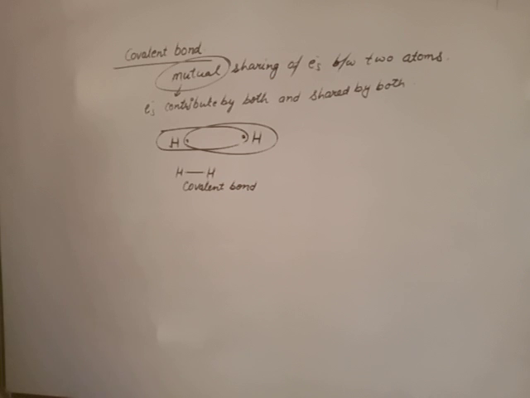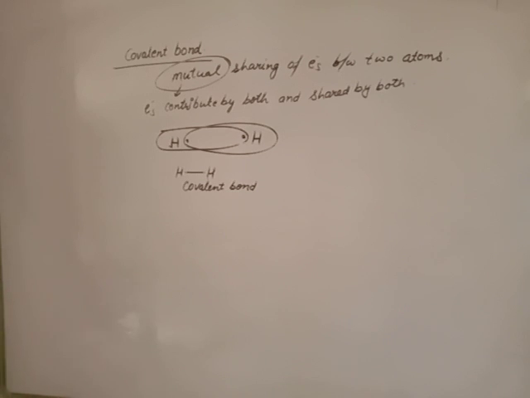So, define covalent bond. Covalent bond is defined as the bond formed by contribution and mutual sharing of electrons between two atoms to complete their octet or to attain the nearest noble gas configuration. The compound formed by this bond is known as covalent compound.